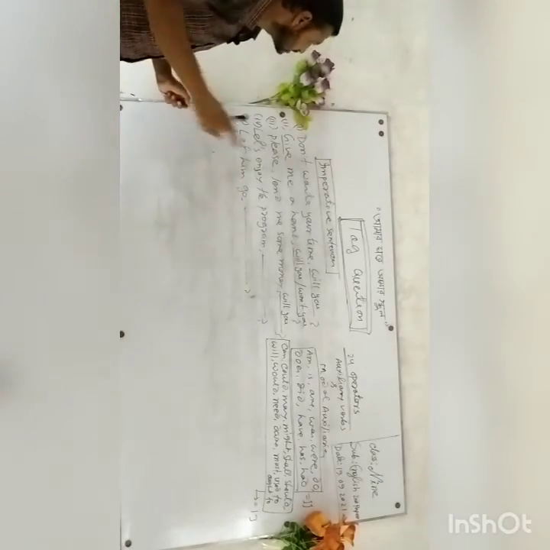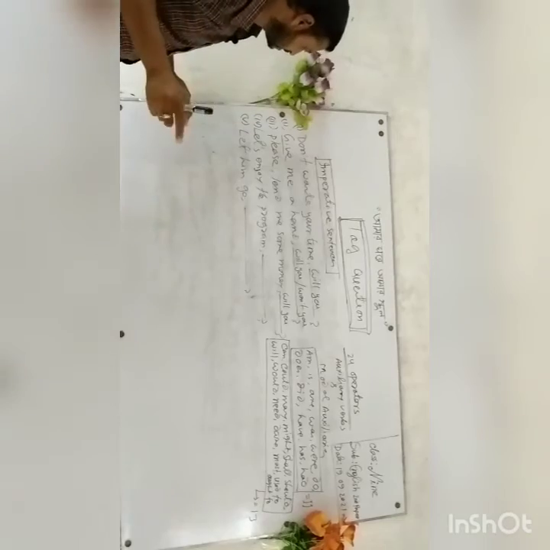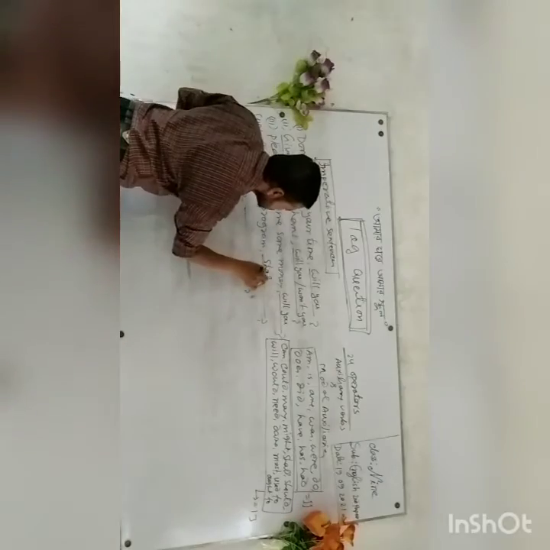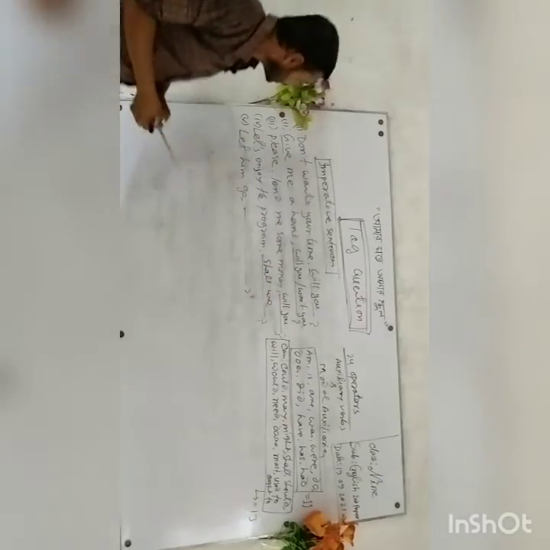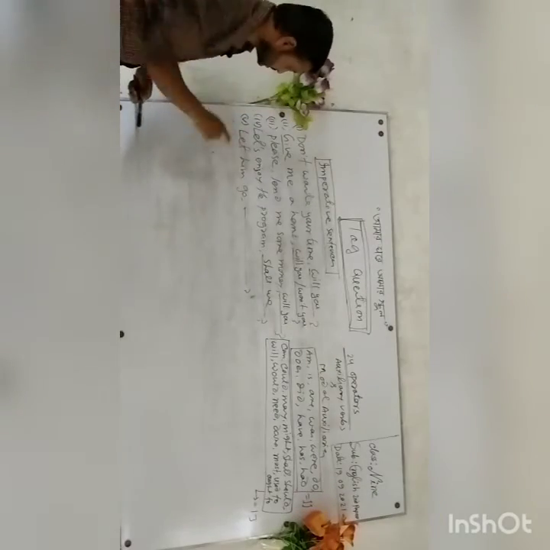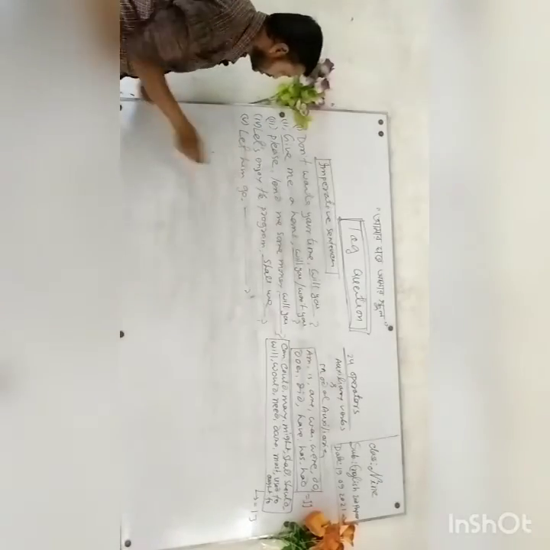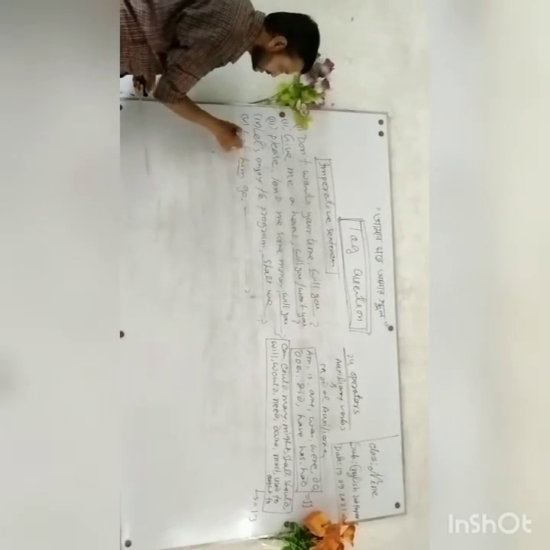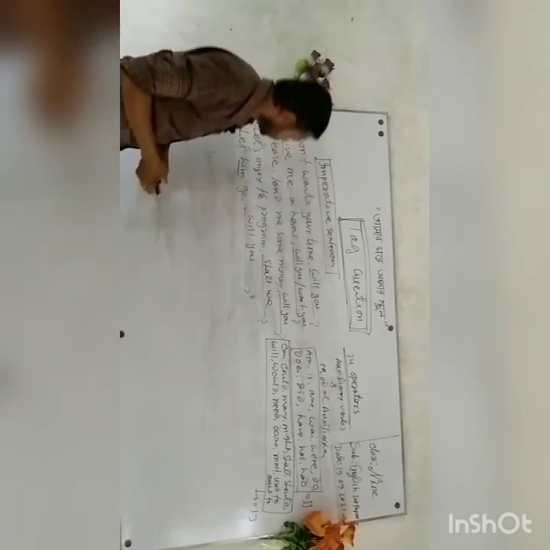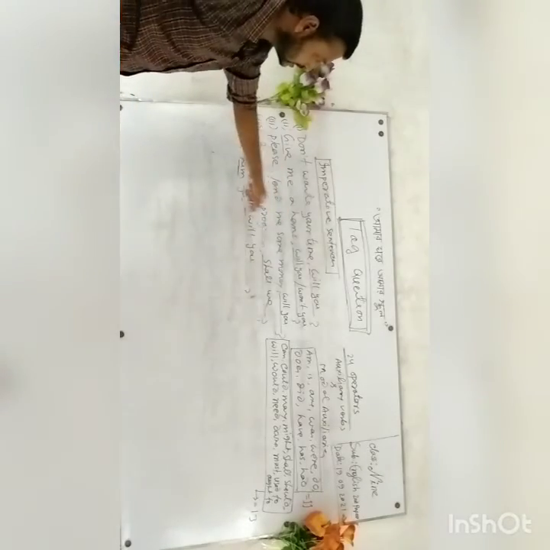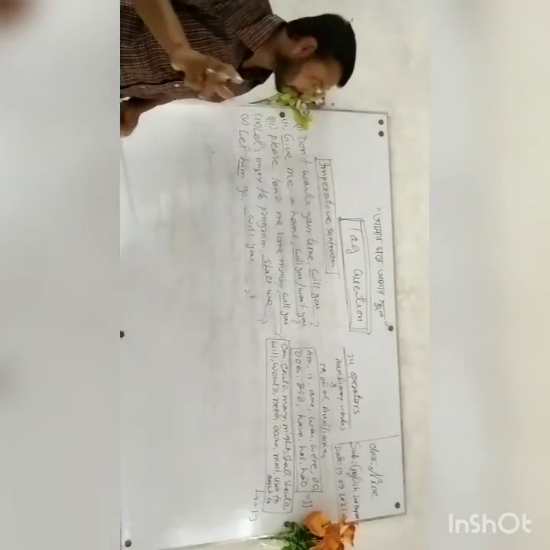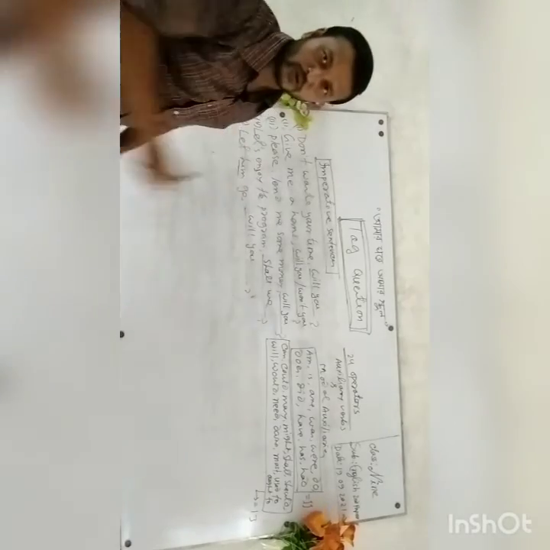Let's enjoy the program. This imperative sentence starts with let's. If the sentence starts with let's, you can use shall we. Let's enjoy the program, shall we? Let's or let us. Let him go. Here it is different. Here is let us, and here is let him go. You have to use will you. Okay, understand? These are the answers of these imperative sentences. And now one is left, that is the exclamative sentence. Look at the board.